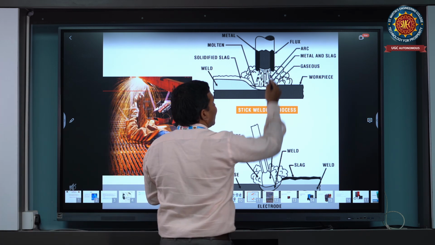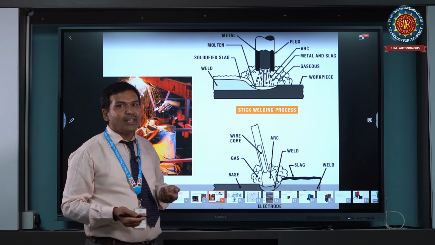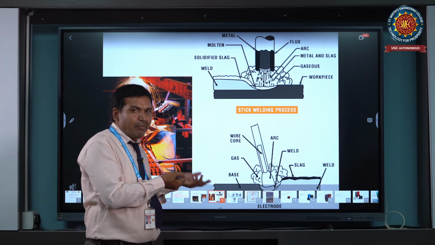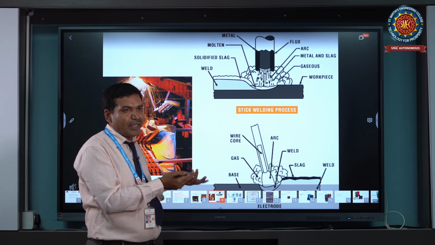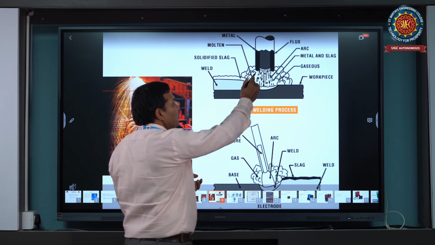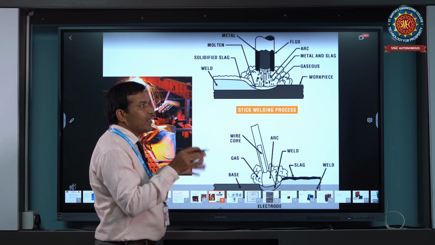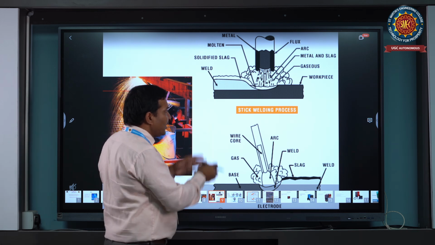And flux. We know that flux material is coke material, charcoal material; different materials are used for different base materials and electrode materials. We can use it to prevent atmospheric gases from affecting the weld during the welding process.